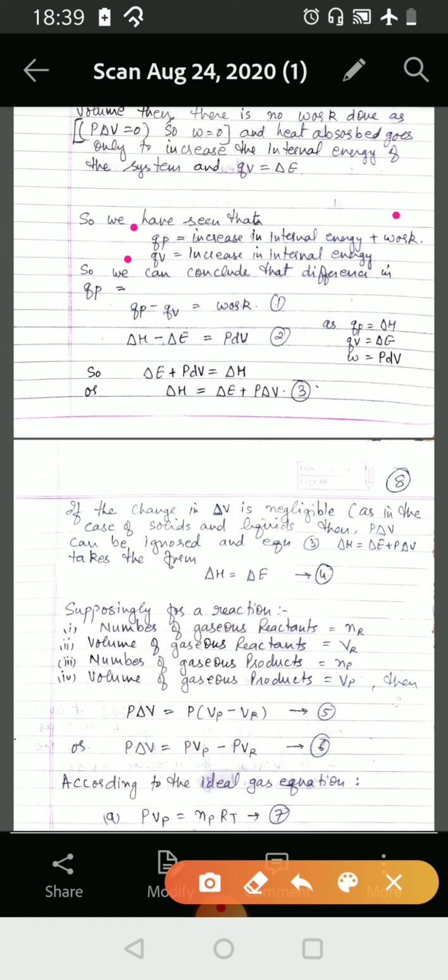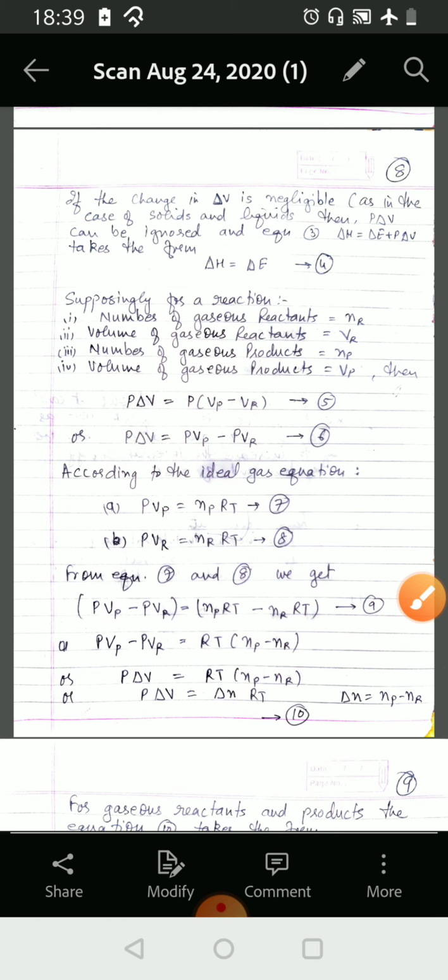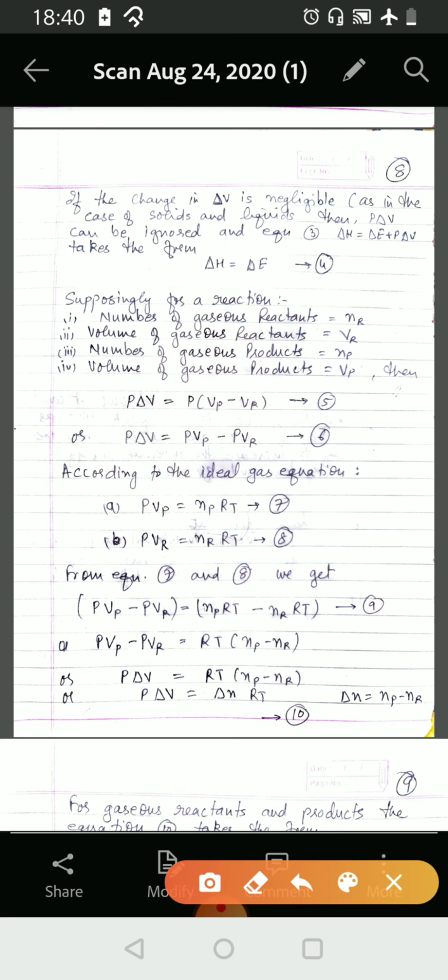That is, the difference between QP and QV is equal to the work, or delta H minus delta E is equal to P delta V. That is, QP is equal to delta H, QV is equal to delta E, and W is equal to P delta V. So we can write delta E plus P delta V is equal to delta H, or delta H is equal to delta E plus P delta V. If the change in delta V is negligible, as in the cases of solids and liquids, then P delta V can be ignored and the equation becomes delta H is equal to delta E.